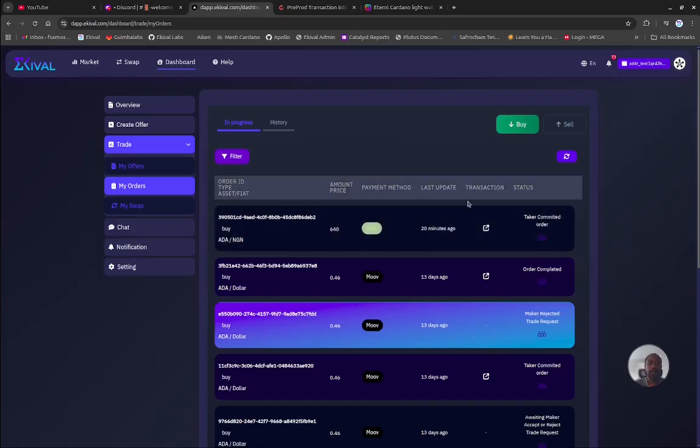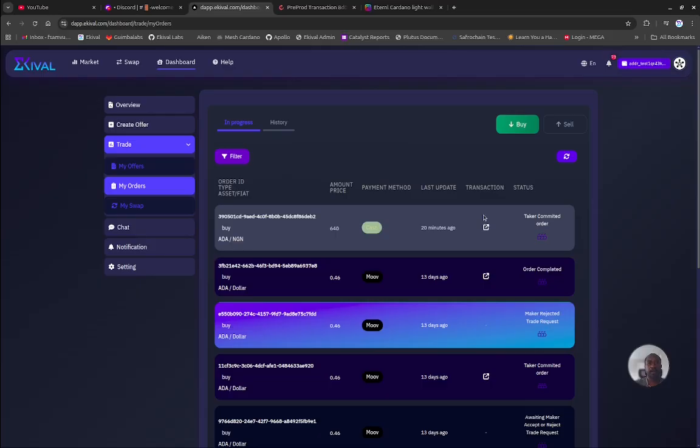What does it mean to commit to an order? It means I've put in my deposit of 50 ADA. We're going to meet. I'll give you the cash, was it 155,000 Naira? And then you'll give me the 155 ADA.